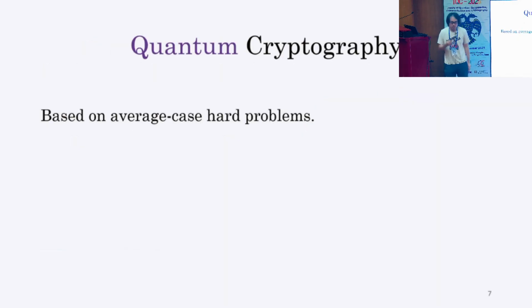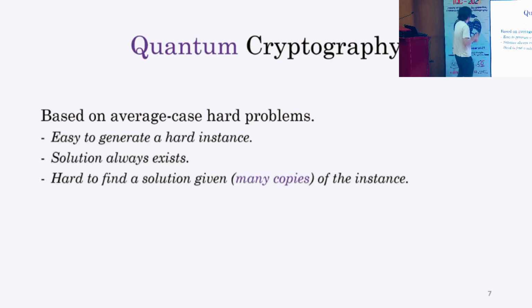Okay, let's move to quantum cryptography. Let's consider something similar in the quantum setting as well. Quantum cryptography is also often based on average case hard problems, and we have similar criteria. It is easy to generate a hard instance, and a solution always exists. The third condition is slightly different because the instance may now be quantum, so we give many copies of the instance to the adversary. But except for that, it's the same. It is hard to find a solution given many copies of them.